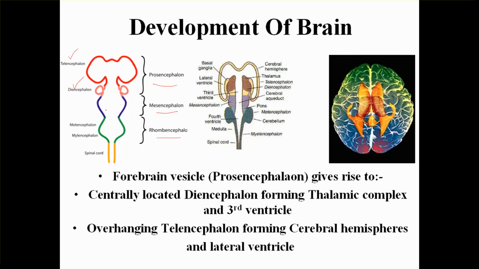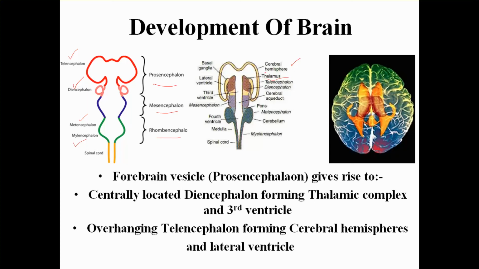The mesencephalon continues as it is. The rhombencephalon gives rise to metencephalon and myelencephalon. So the telencephalon further becomes the cerebral hemisphere, whereas the diencephalon is also called as thalamus.